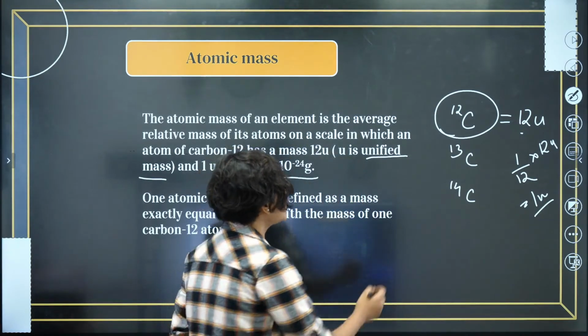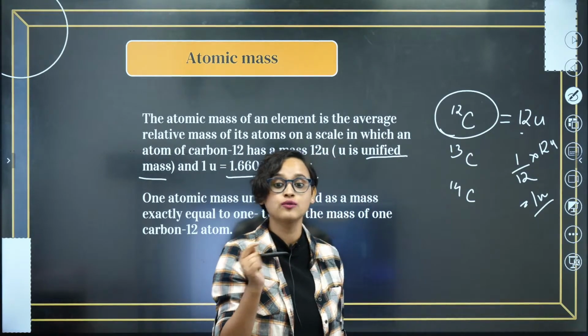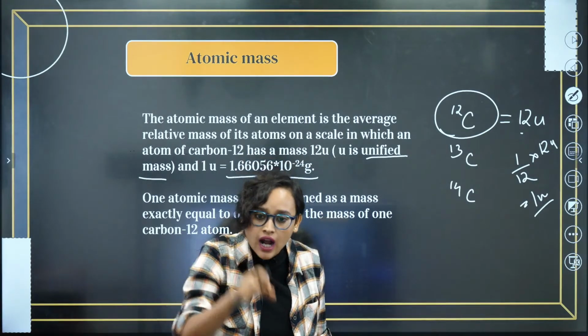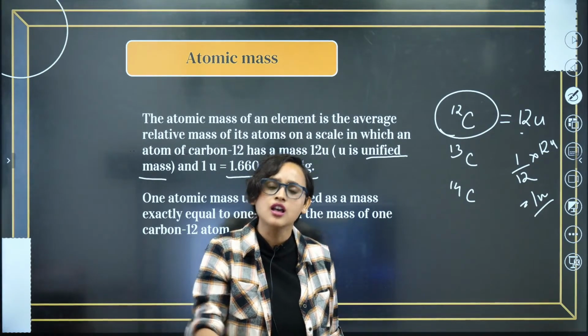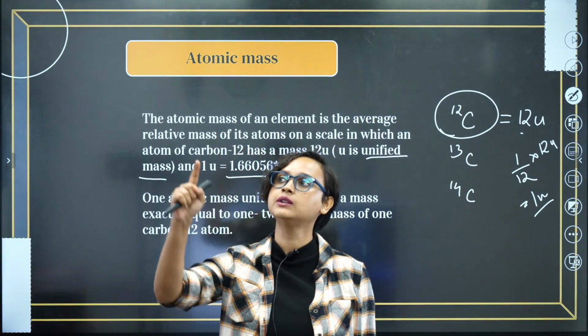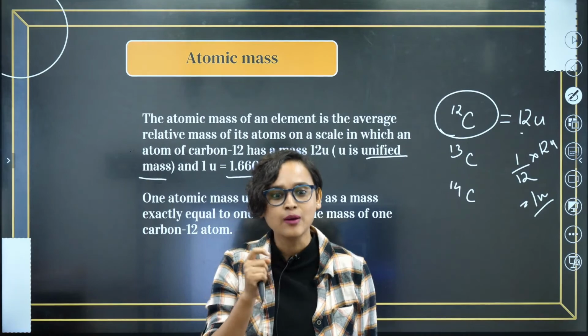Now that we know atomic mass, we also saw that carbon has isotopes. I just told you that this is carbon 12. Carbon 12 has 12 u. Carbon 13 has a different mass. Carbon 14 has a different mass. So how is it possible that in the periodic table we are writing that carbon has a mass of 12? How are we writing that?